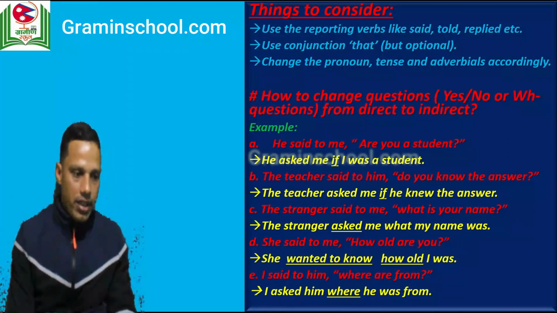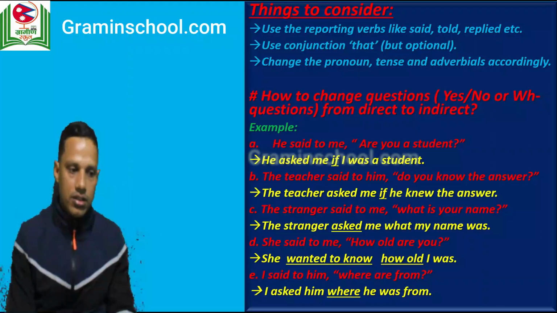She said to me, how old are you? Now you can change this as: she wanted to know how old I was. Number E, he said to me, where are you from? You can change this as: I asked him where he was from.